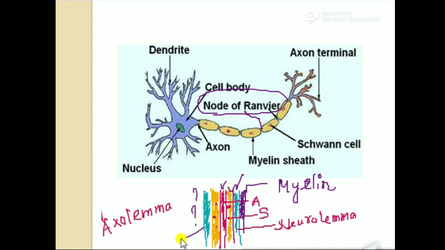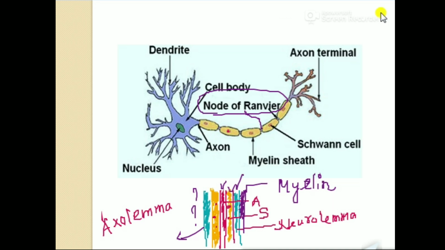So the portion having axon, Schwann cell and neurolemma but no myelin is known as the node of Ranvier. What is the function of the node of Ranvier?